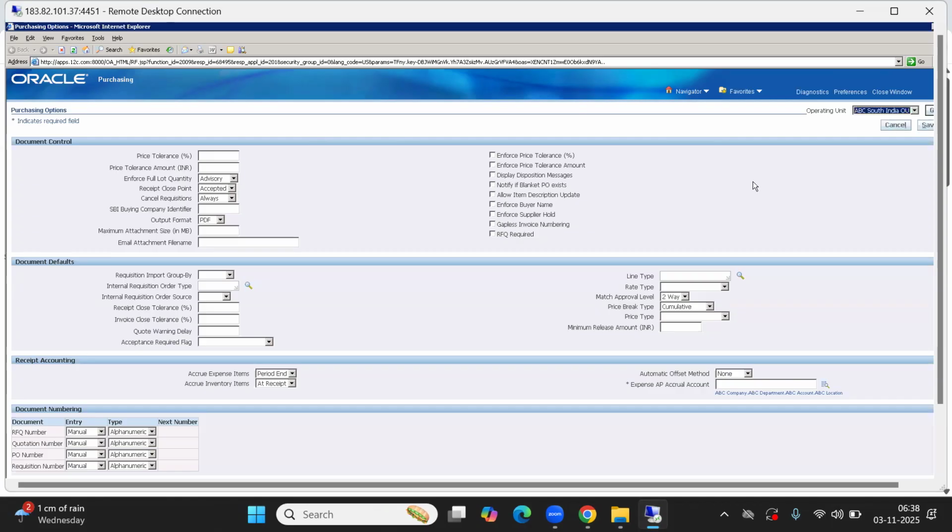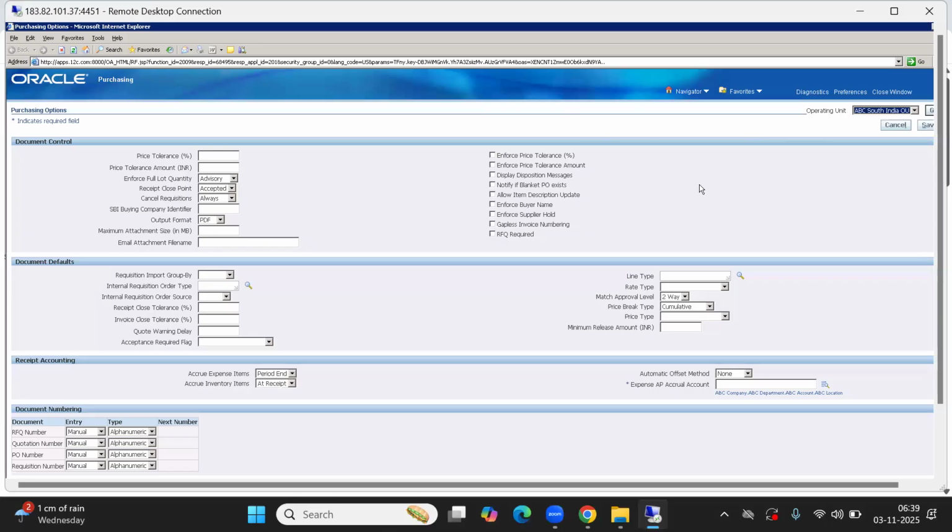We also have org level setup, that is, receiving options, where you can see the organization name and select the inventory organizations. The financial options are also at operating unit level. If you remember, when we opened financial options for the first time, it asked us to select the operating unit, and it was defaulted based on profile options, the MO operating unit and MO default operating unit profile options. Anyhow, the purchasing options and financial options are OU specific.